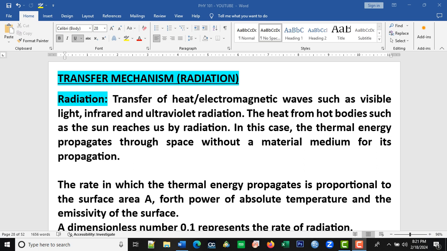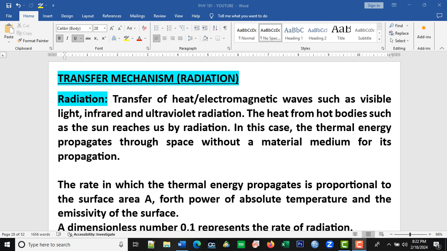So if we have a body that is emitting radiation, the heat is being propagated through a process known as radiation. In this case, thermal energy propagates through space without a material medium. So if we are looking at a mode of transfer of energy in which thermal energy is transmitted through the medium and the medium is a solid, we can say it's conduction. We use the term conduction.